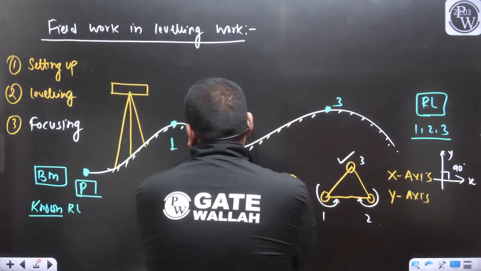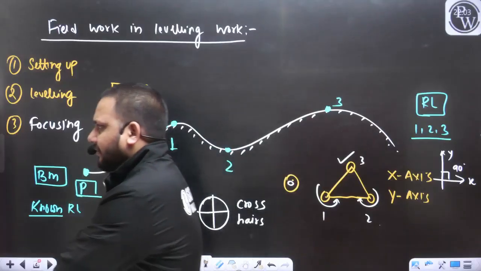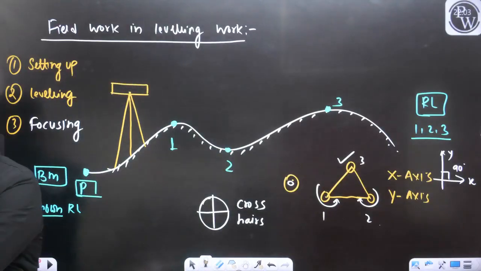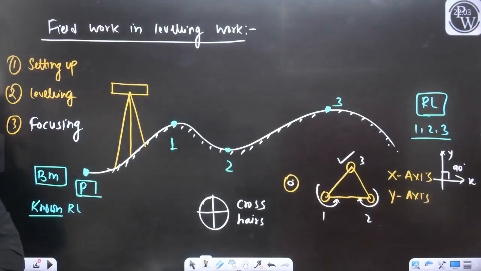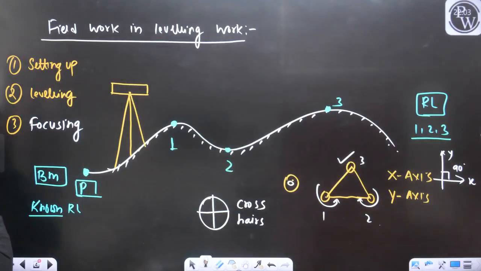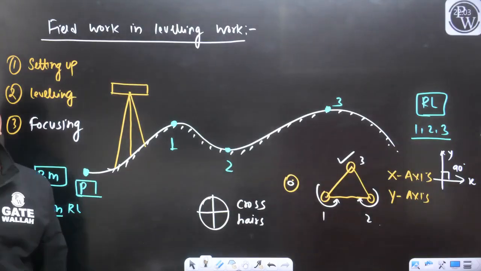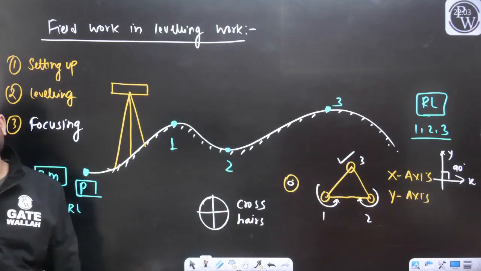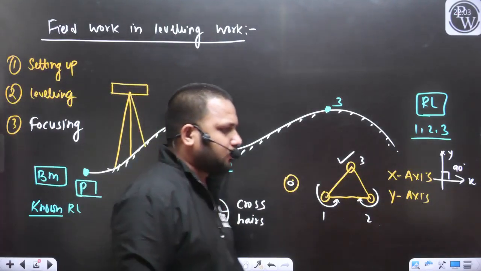So let's come back to our original problem. What was the problem? In this survey work, they have asked us to find out the RL of points 1, 2 and 3. As of now, we know the RL of this point P. How can we find out the RL of these points 1, 2 and 3?